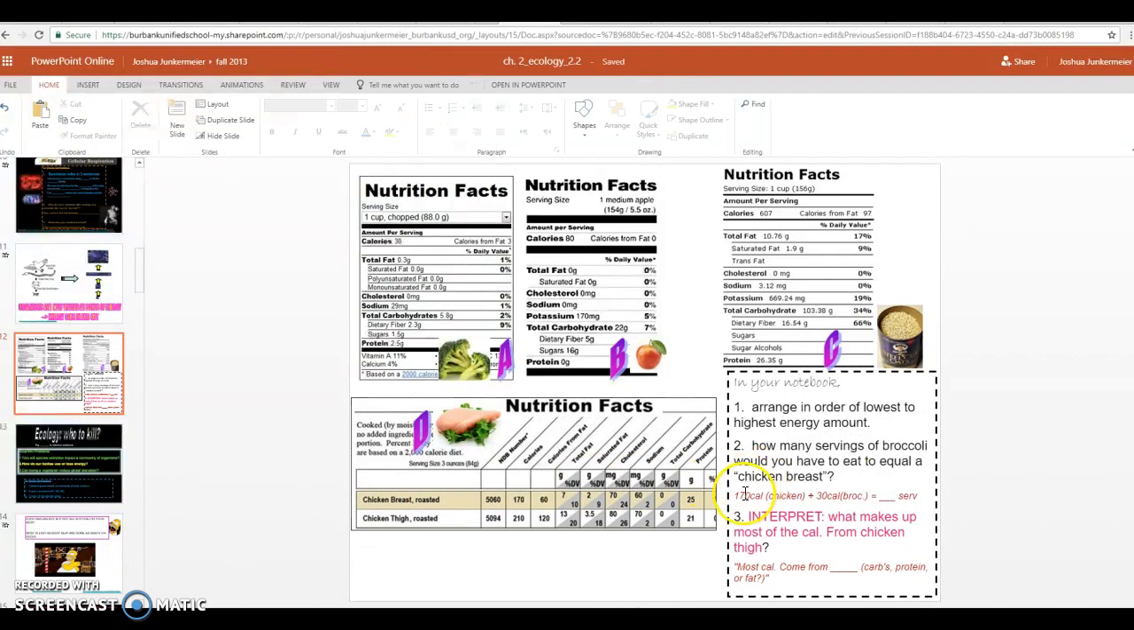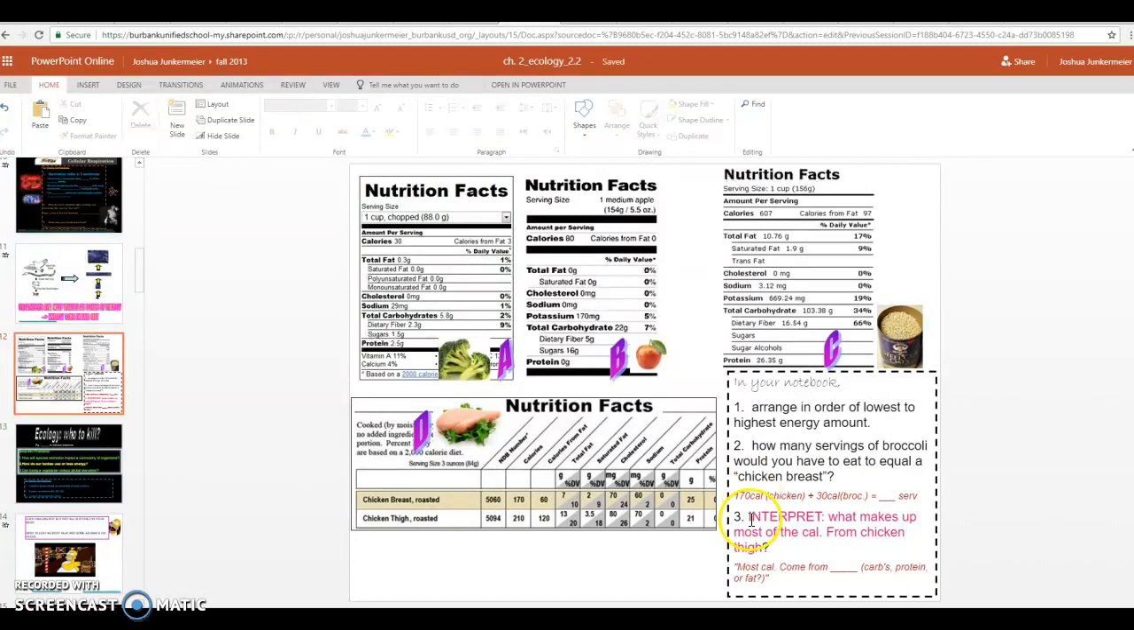All right, so here's the calculation to answer number 2. You have 170 calories from chicken, and you need to divide that by the number of calories from one serving of broccoli. So you divide 170 by 30. How many times can the broccoli at 30 calories per serving go into 170? Your answer will tell you how many servings of broccoli you need to equal the amount of chicken. This simple division will tell you how many cups of broccoli you'd have to eat to equal 170 calories. All right, good luck.